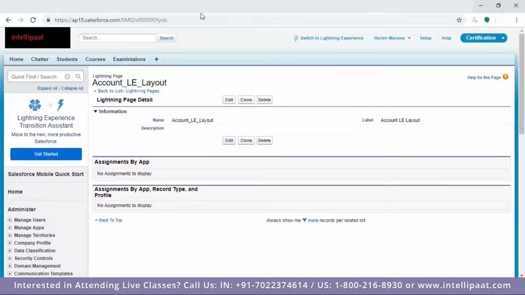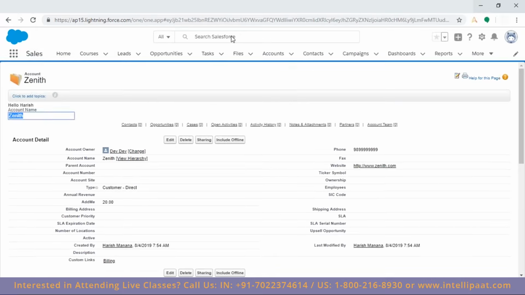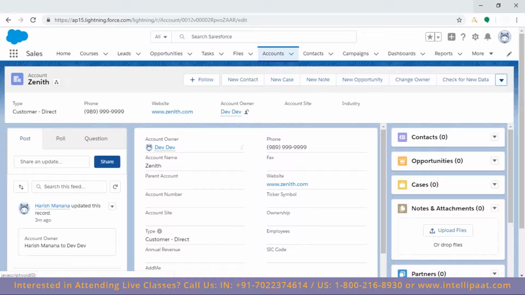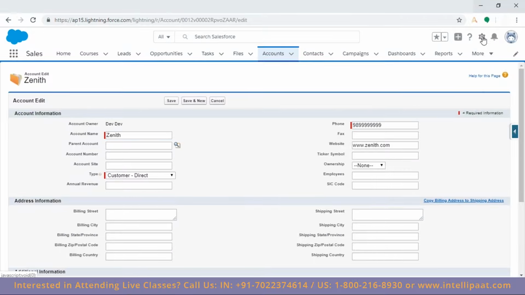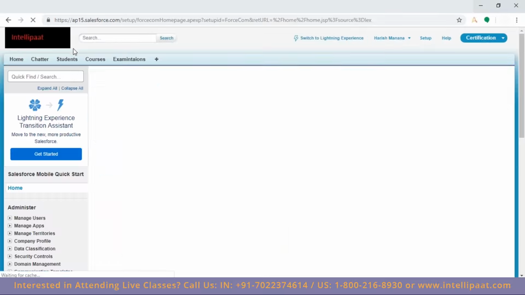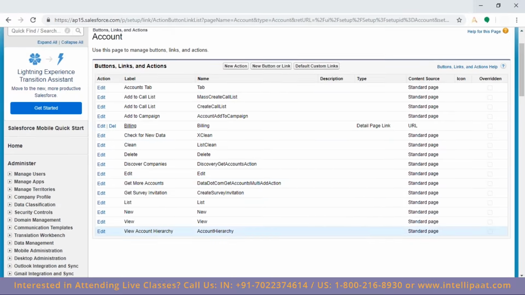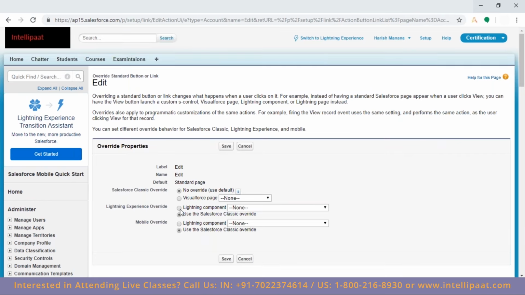So again, see, did you notice I jumped to the classic? But I was working with Lightning only. That's what I said. Not everything is implemented in Lightning. So still there are a few things which are there in classic. Let me check the edit standard page.